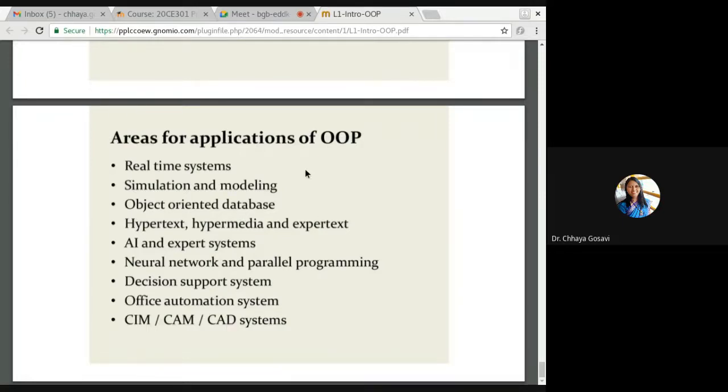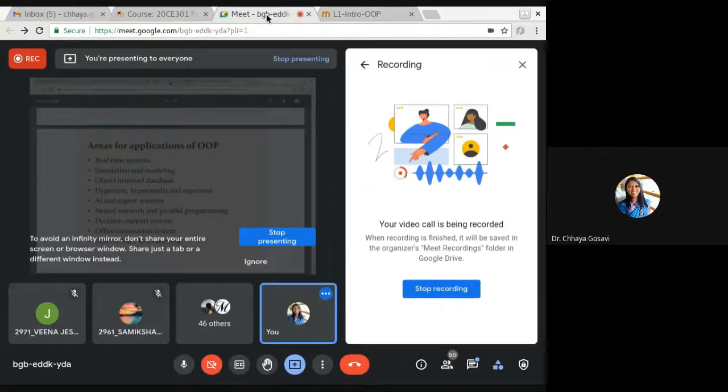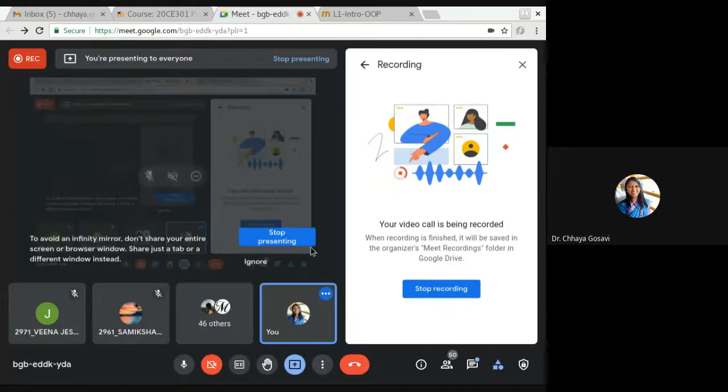So that's it for today. Tomorrow, from the next lecture onwards, we'll start with object-oriented with 5 things. It was a very theoretical lecture, but I can't help it.